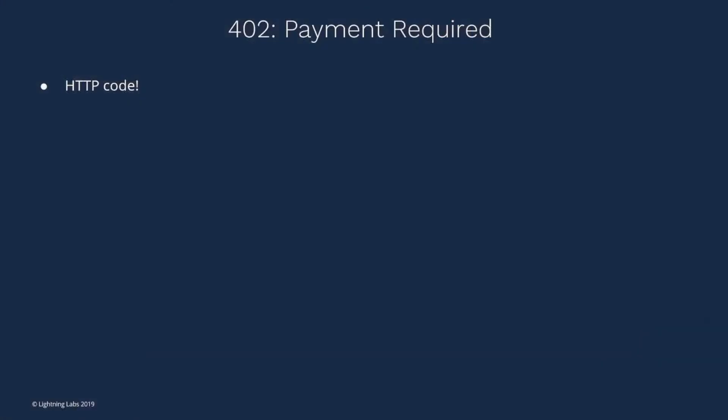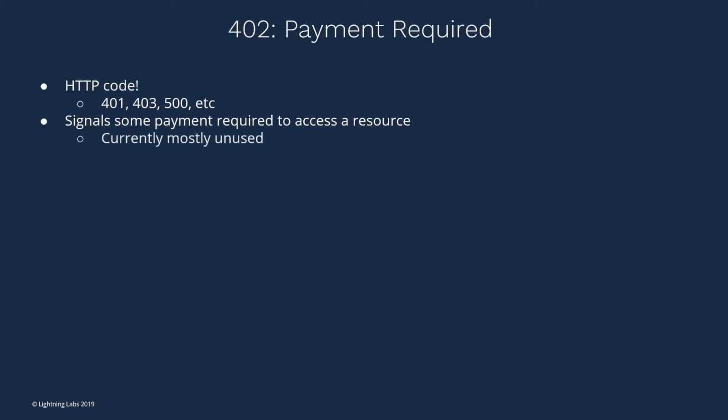All right, cool. So now we'll get into the construction of exactly how it's working. I'm going to focus on HTTP initially because it's a little bit simpler than maybe gRPC. Some people know this code called HTTP 402, payment required. Basically, it's like HTTP where we have things like OK, authentication required, or server error. It's more or less a way to signal that some payment is required before you are able to actually access a particular service, right? And typically it's mostly unused. But when I saw that, I was like, okay, wow, that has to be Bitcoin. Basically, what else are you going to be using on the internet going forward?